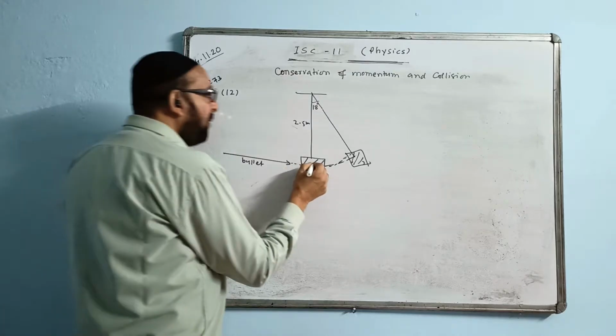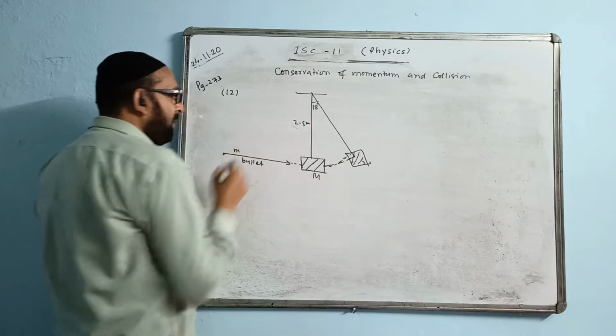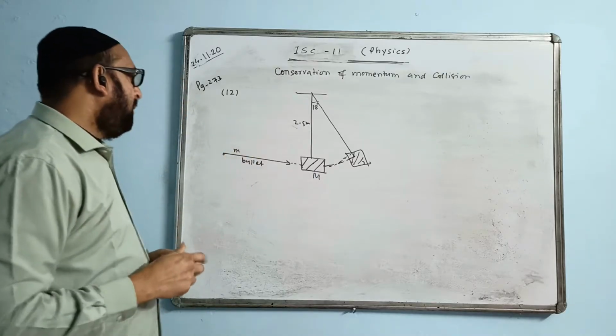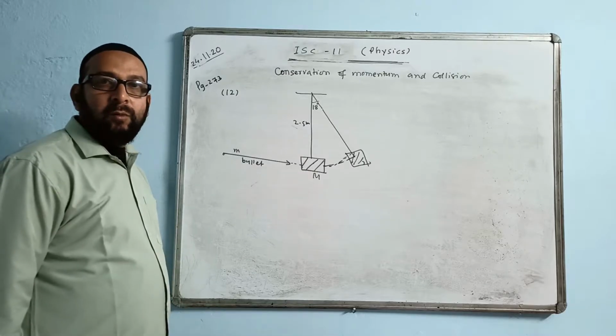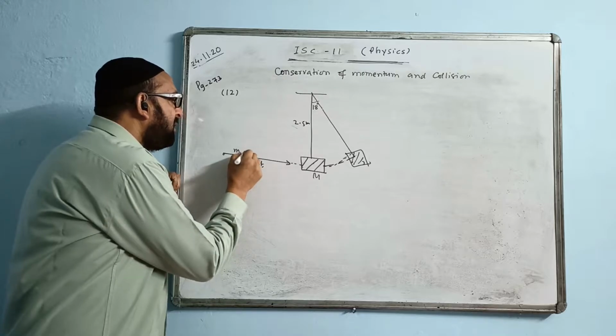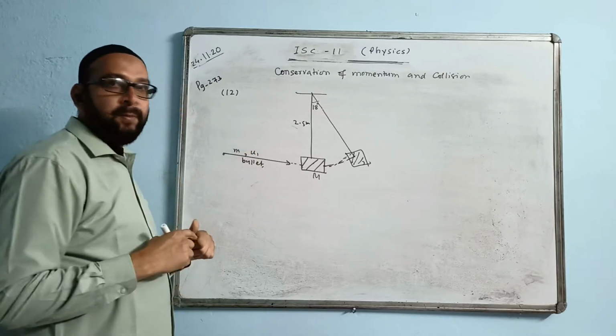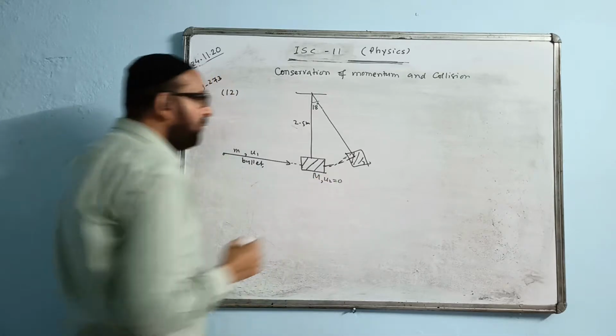Let us take the mass of the block as capital M and the mass of the bullet as small m. We have to find the speed of the bullet at the time of hitting the block. Let the bullet's initial speed be u1. Here u2 is 0 because the block was hanging.